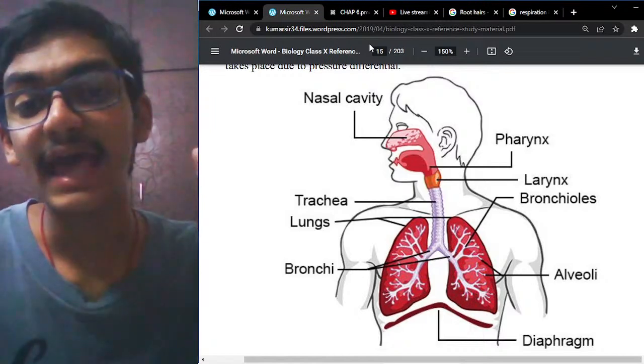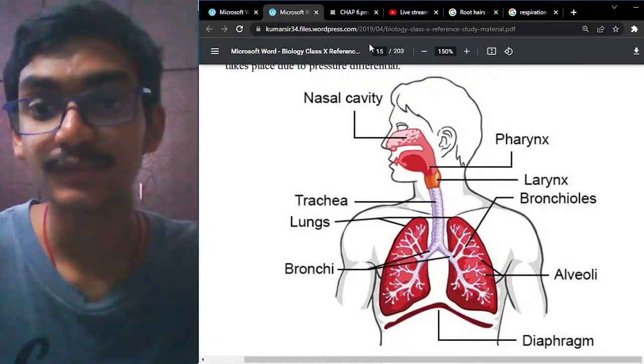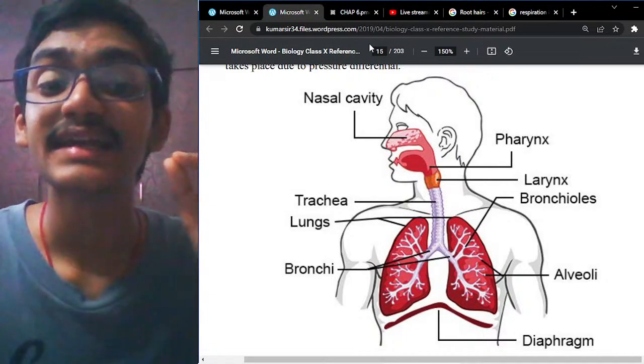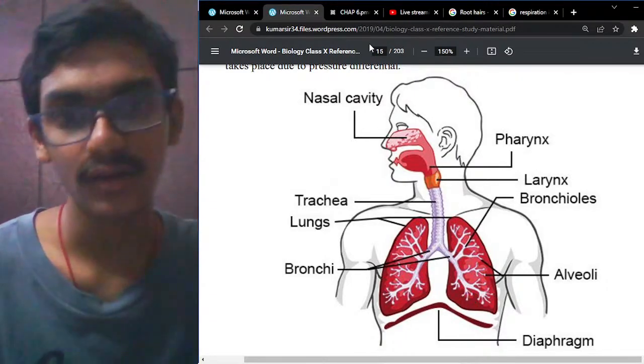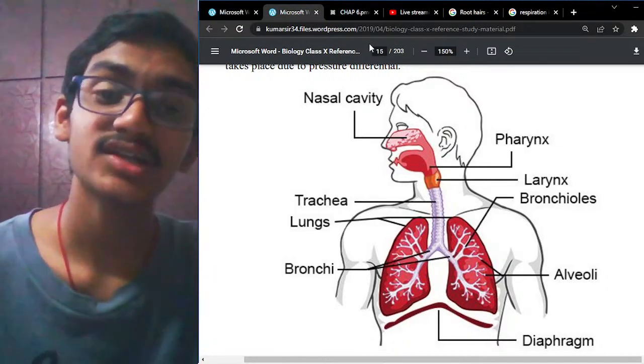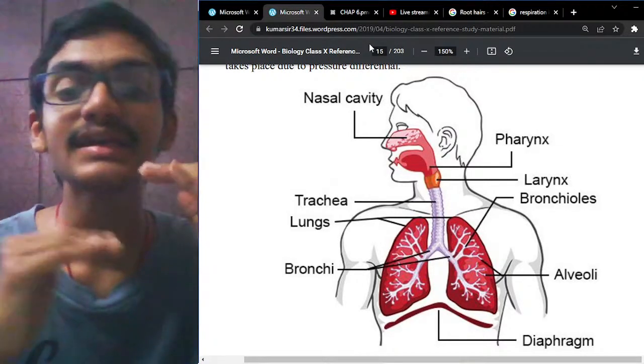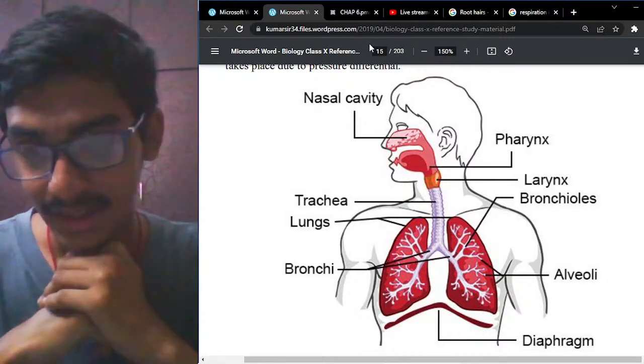Between the pharynx and the larynx there is one more important structure called the epiglottis. This epiglottis helps in the opening and closing of the air passage.